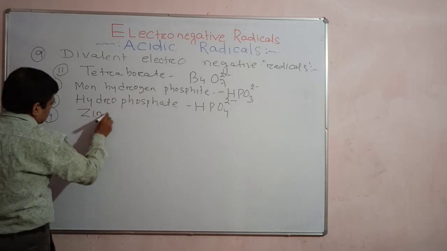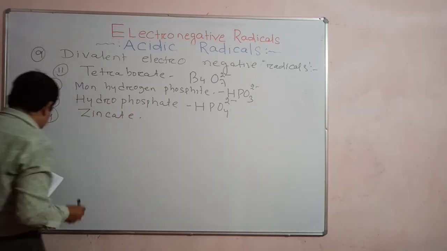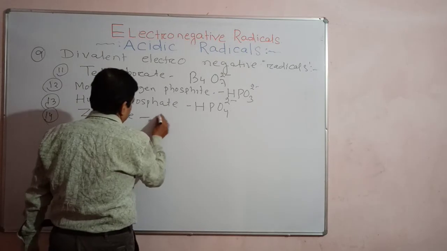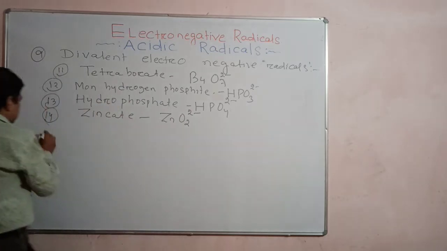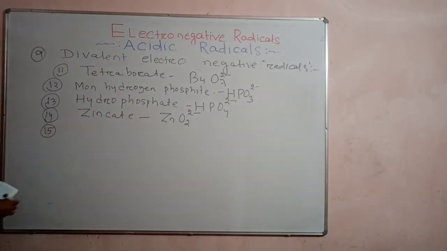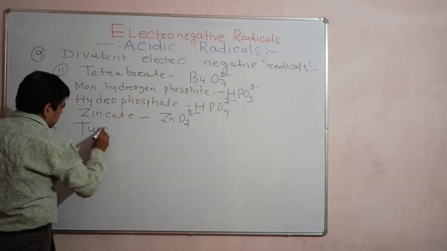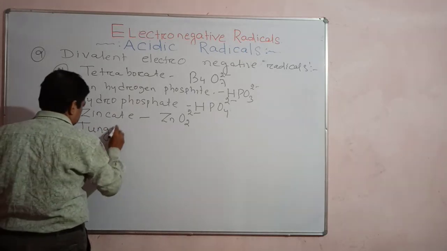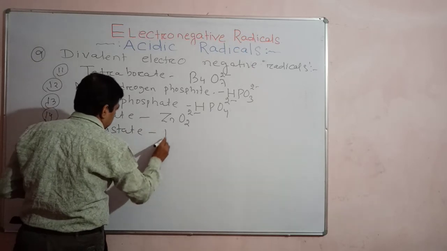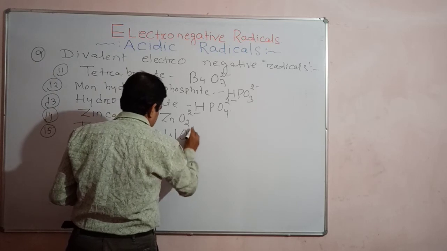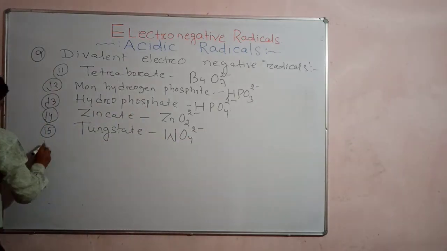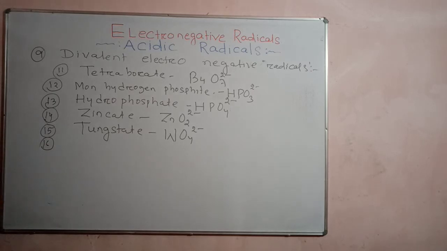Zincate formula is ZnO2 2 minus. Okay. Next point. Tungstate. See, you are getting new names. Tungstate, tungsten W, wolfram. Its formula is WO4 2 minus. Tungstate. Okay. Another interesting radical, tungstate, WO4 2 minus.